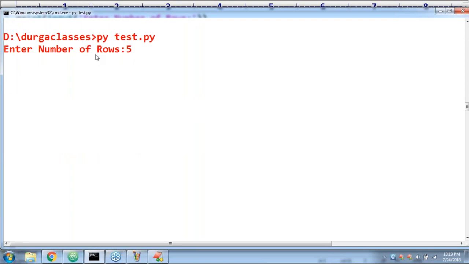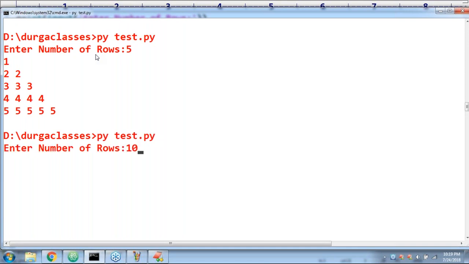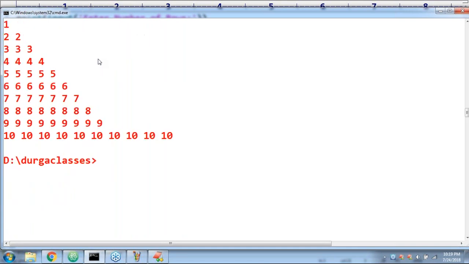Enter number of rows: 5 rows. 1, 2, 2, 3, 3, 3, 4, 4, 4, like this. N number of rows, 10. Perfect. Are you able to understand it? 1, 2, 3, 4, and so on. It's going to work. Yes, str plus str is always str type. Str plus int type, Python will give an error. For concatenation with the plus operator, both should be string type. Then only concatenation will happen. One is a number, the second one is a string, it is not going to work out.